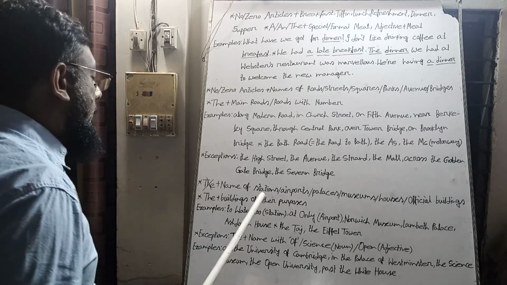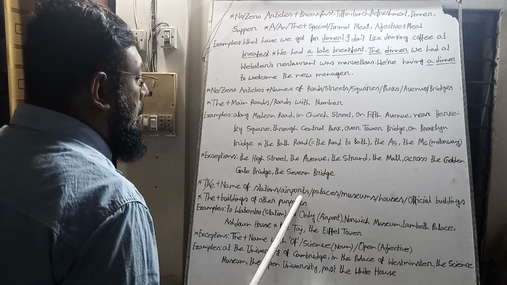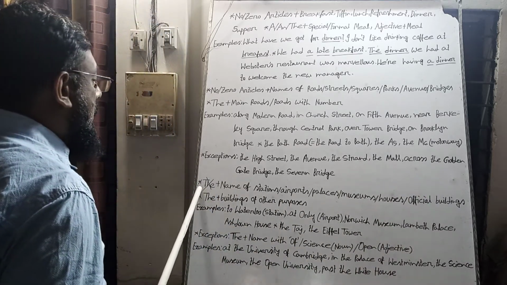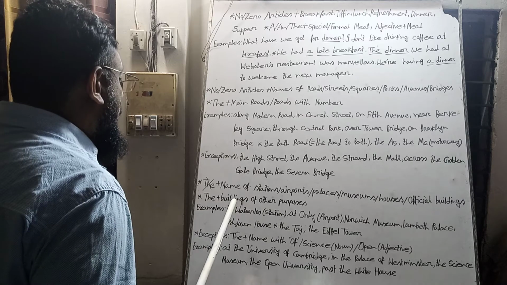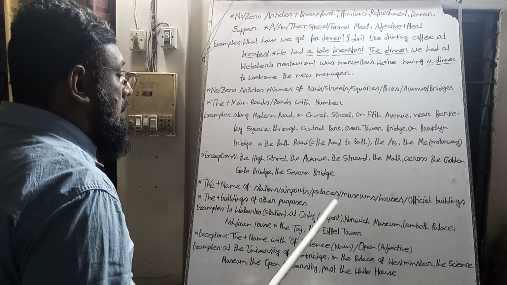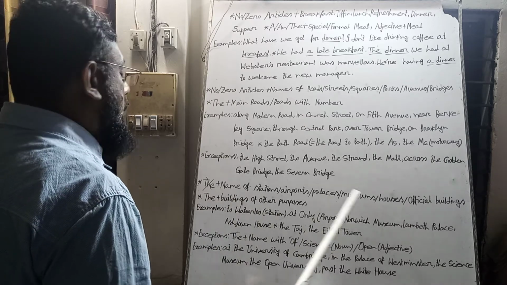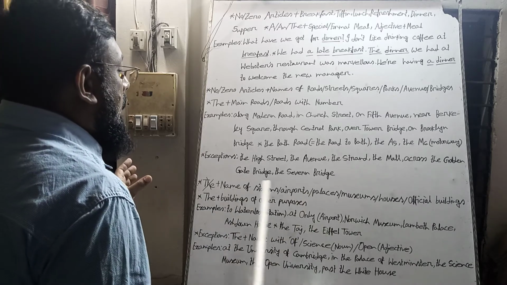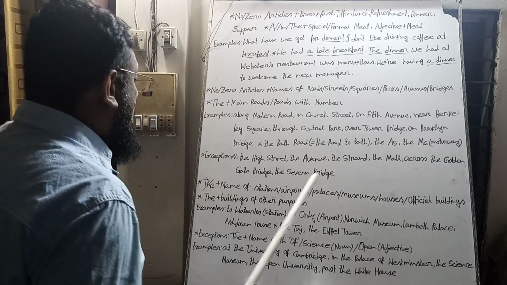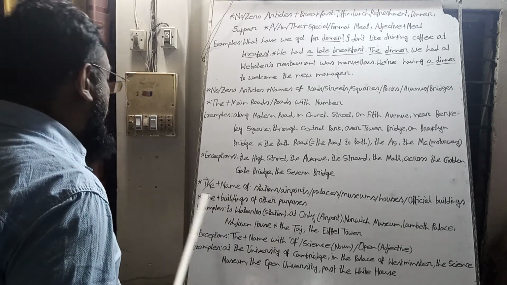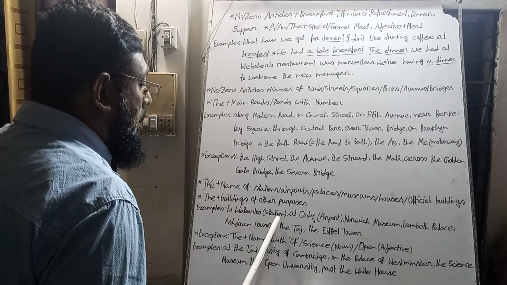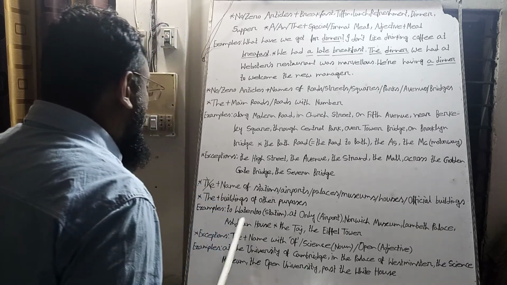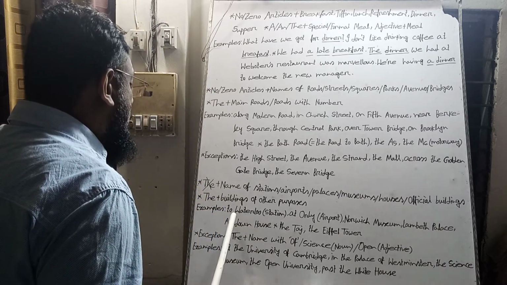When we find any name of stations, airports, palaces, museums, houses, official buildings, we don't use the article before them. But for buildings without the above purposes, we use the article before them. For example, to Waterloo Station, at Orly Airport, Norwich Museum, Lambeth Palace, Ashdown House, we have not used any article before them.